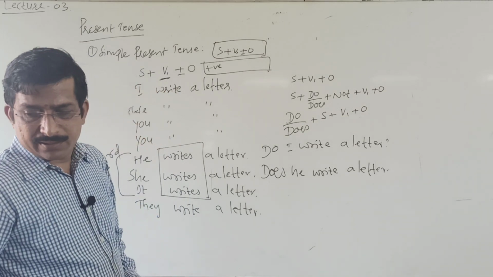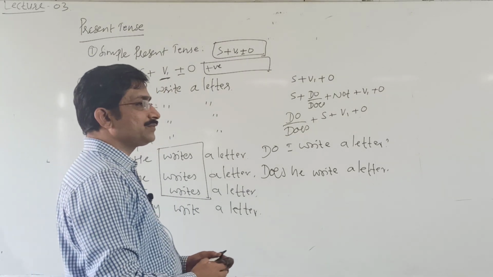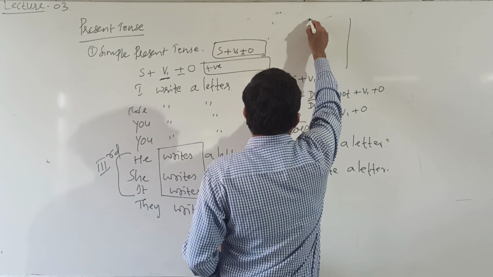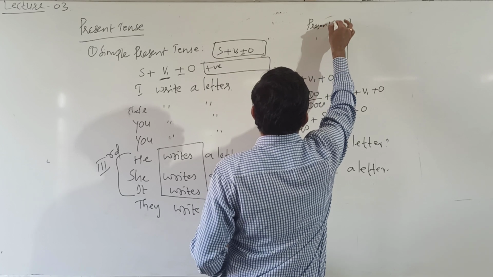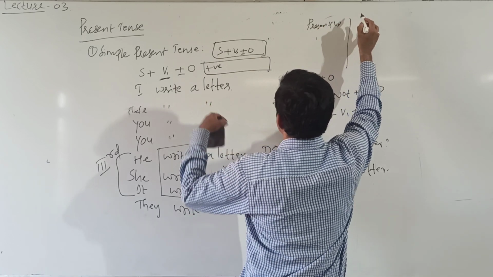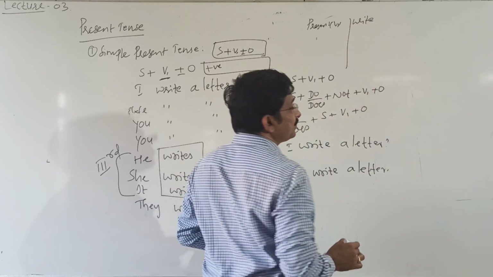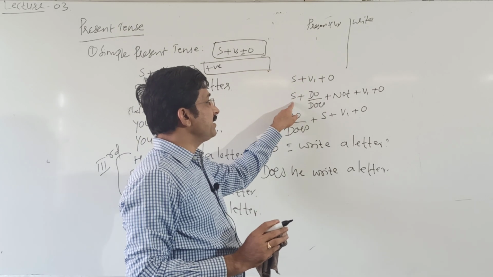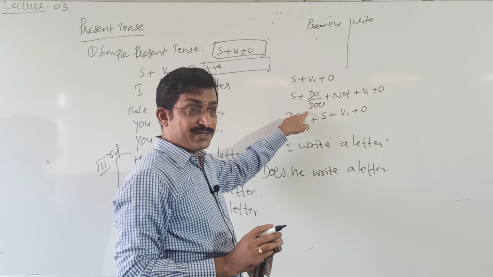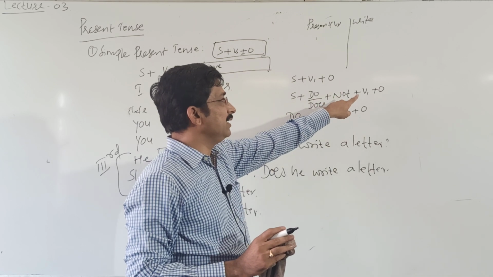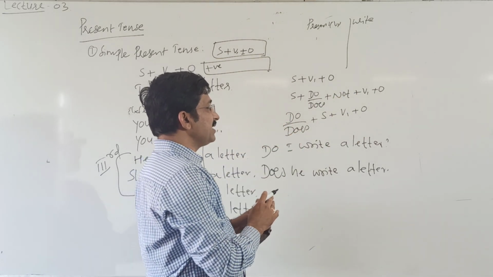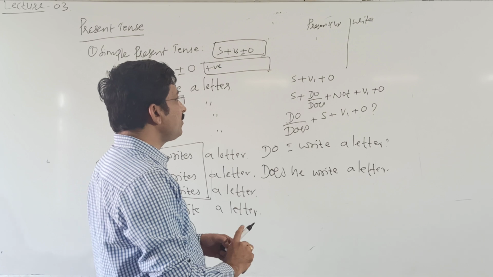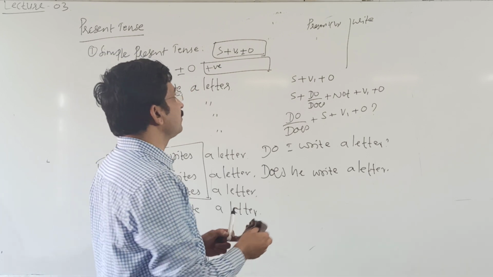Okay, here simple present tense. As in the forms we have, present V1 form. It is used: s plus V1 plus O; s plus do or does in third person singular plus not plus V1 plus O; do or does plus s plus V1 plus object. Okay, this is simple present tense.